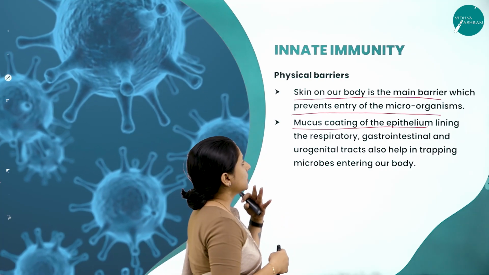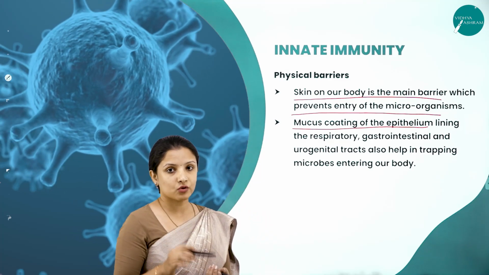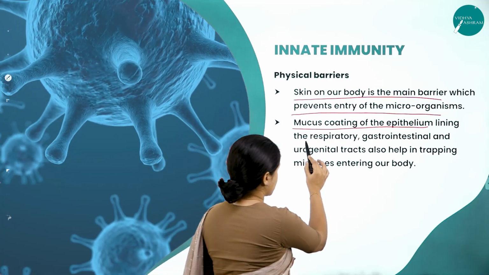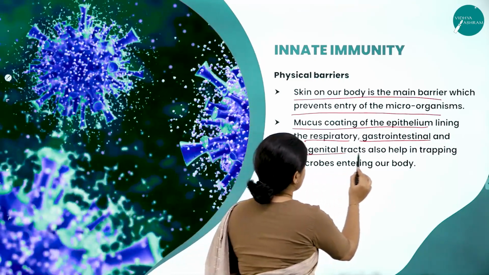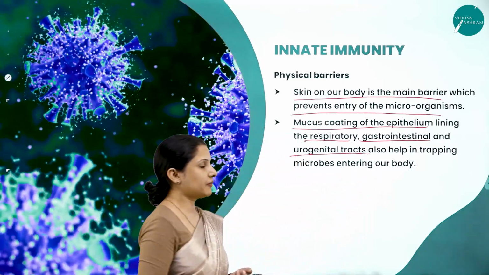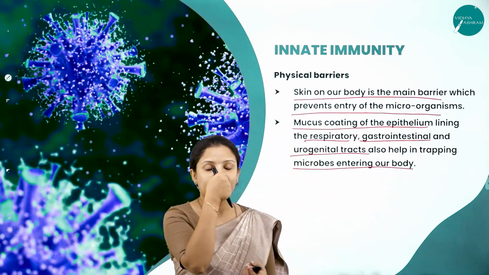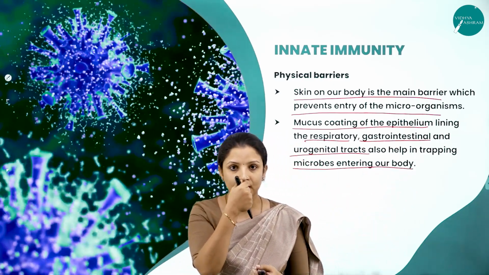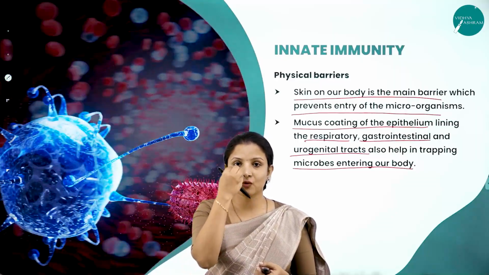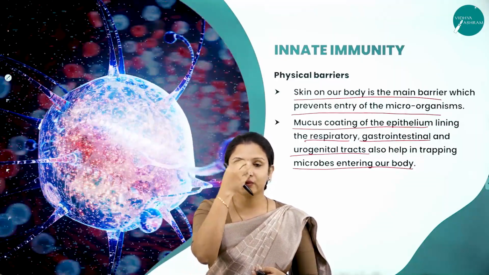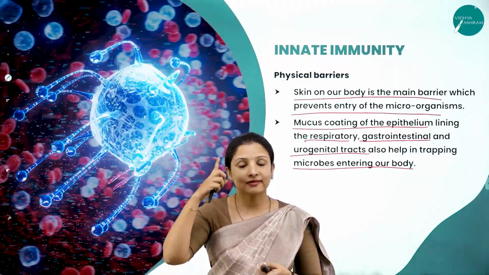So the mucus coating of the epithelium lining the respiratory tract, the gastrointestinal tract and the urogenital tract helps in trapping microbes entering the body. Whenever microbes enter through the nostrils, or allergens try to enter the nostril, the mucus coating collects those microbes and makes us sneeze.